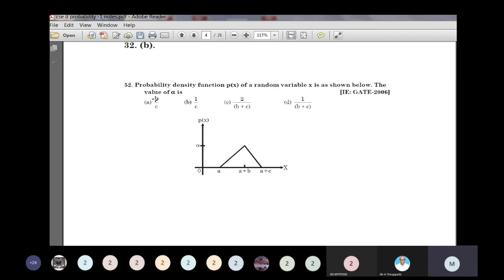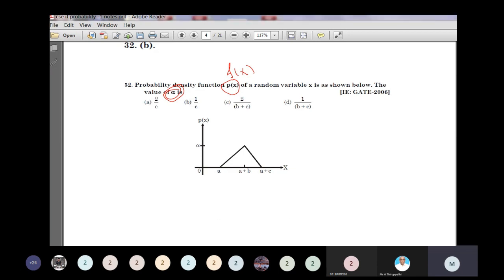Next. Probability density function of P of x. Actually, the probability density function is always denoted by f of x, but no problem. The probability density function P of x of a random variable capital X is given below in the diagram. Find the value of alpha.